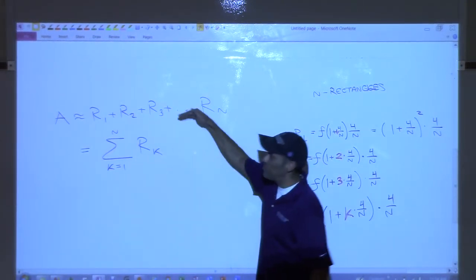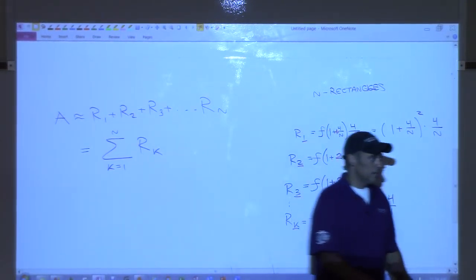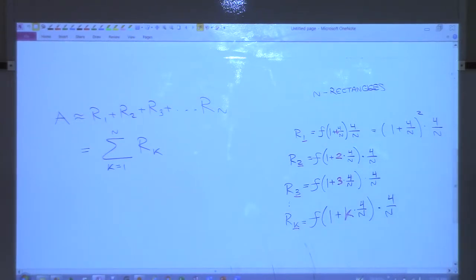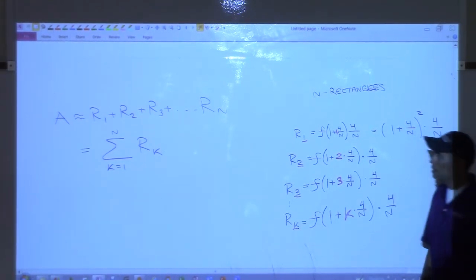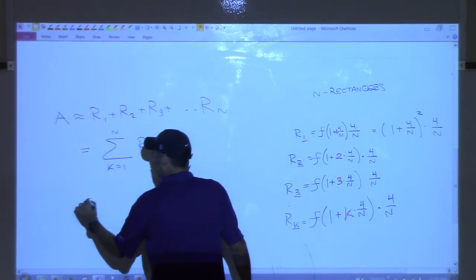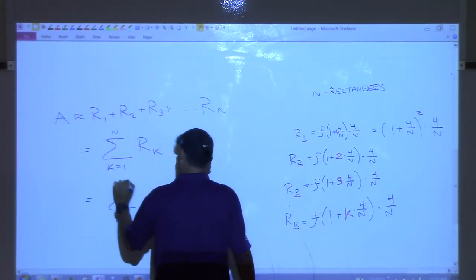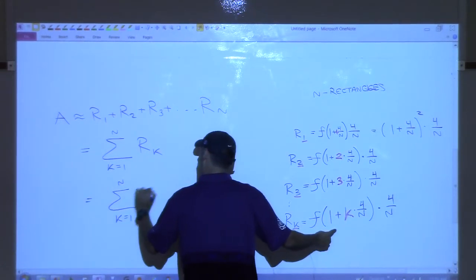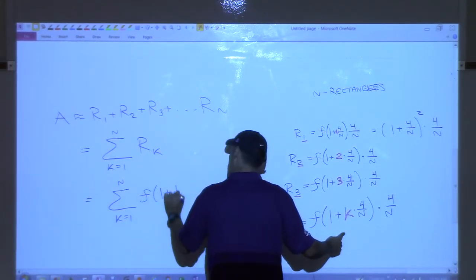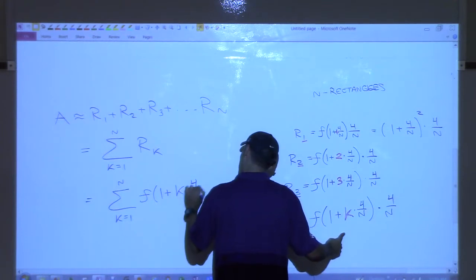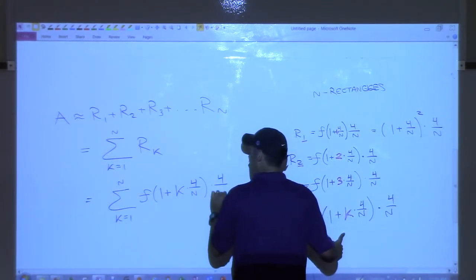That's just the same thing written in sigma notation. And now let's replace R sub k with what it is. This is R sub k right here. So this is going to be the sum from k equals 1 to n of f of 1 plus k times 4 over n, times 4 over n.